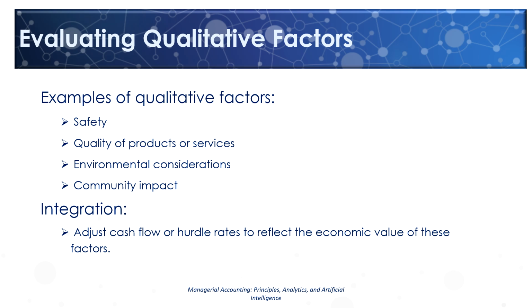Qualitative factors include safety, quality, environmental impact, and community influence. These factors are harder to measure but still matter. For example, an investment may improve safety or reduce environmental harm, improving long-term reputation and reducing legal risk. Managers sometimes adjust cash flows or hurdle rates to reflect the economic impact of qualitative benefits.